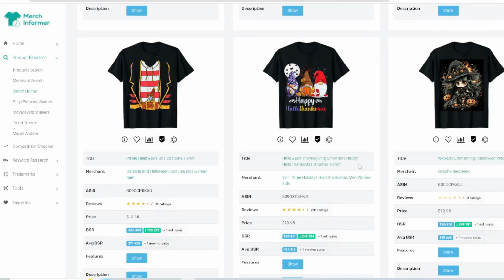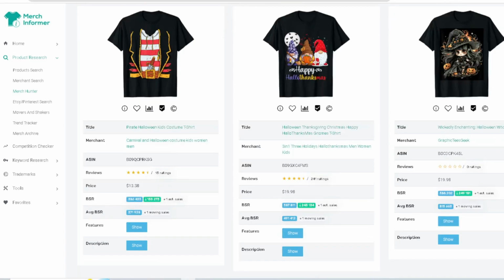Halloween, Thanksgiving, Christmas, Happy Hollow Thanksmas gnomes. This was a good one that I covered last year. But the Hollow Thanksmas gnomes, it seems like this design right here was a top seller last year, and it seems like it's on its way to be a top seller this year. Okay, now let's go down.